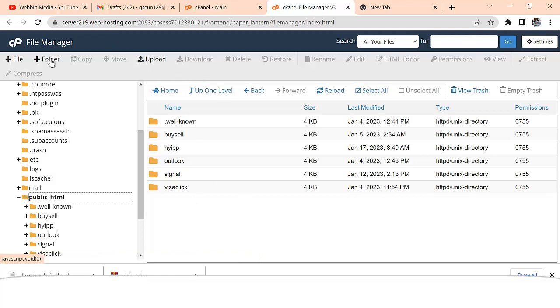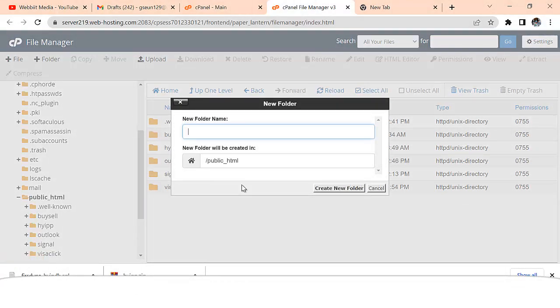But I want to create a folder because I have so many websites in this File Manager. So I want to create a folder where I'm going to upload my files to, right? So just follow my process.